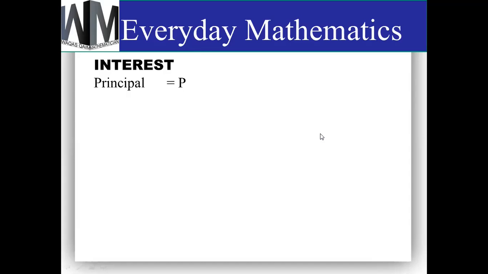The principal is the original amount we are borrowing or depositing in the bank. This is called the original amount.